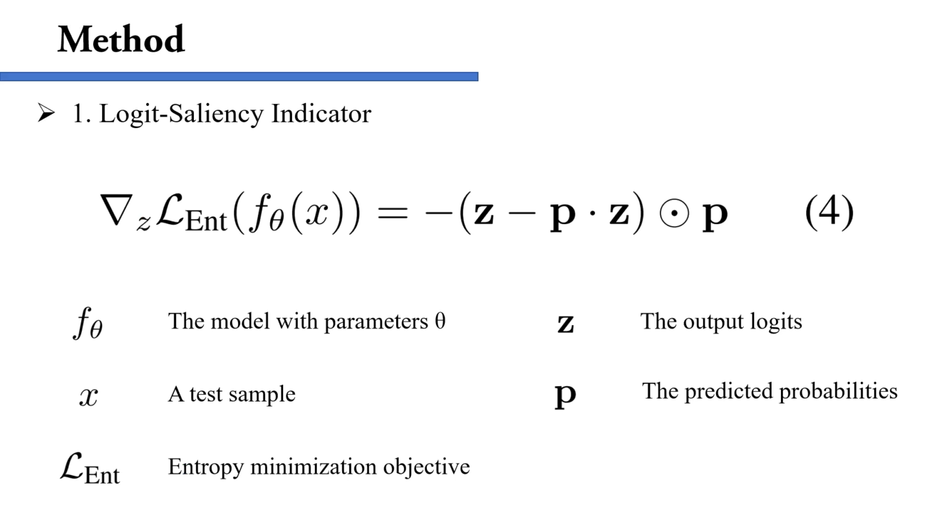The logit saliency indicator uses the entropy minimization objective. It takes the derivative of the model's output logits with respect to this objective as saliency information. This indicator captures the change in output logits before and after model optimization, encoding the test sample's direct impact on the model's final decision. Mathematically, we show it simplifies to Equation 4. Importantly, this simplification avoids extra gradient backpropagation, significantly speeding up the PTTA algorithm.